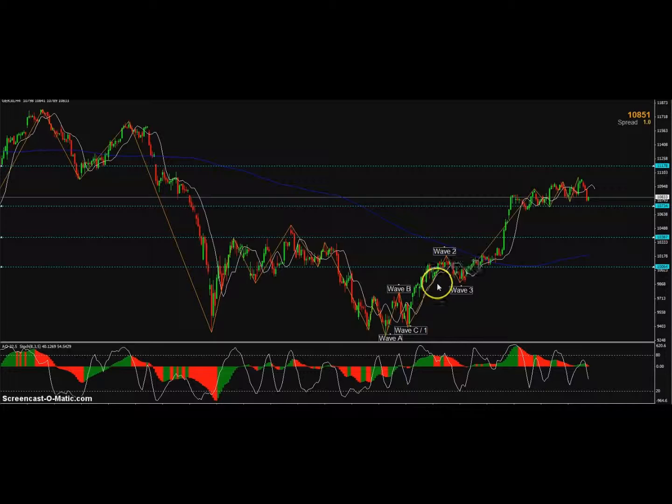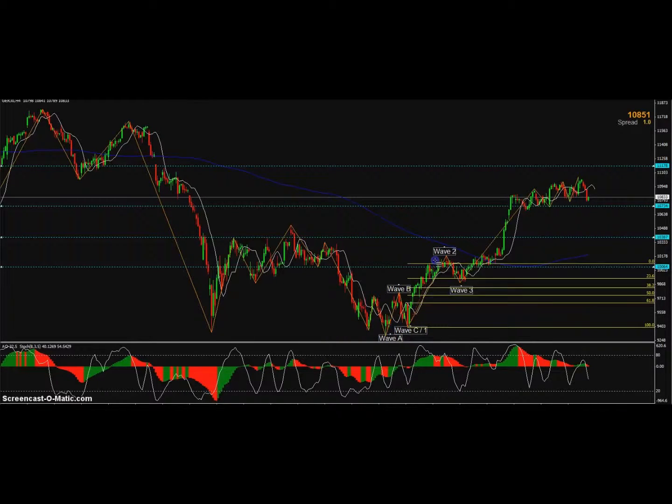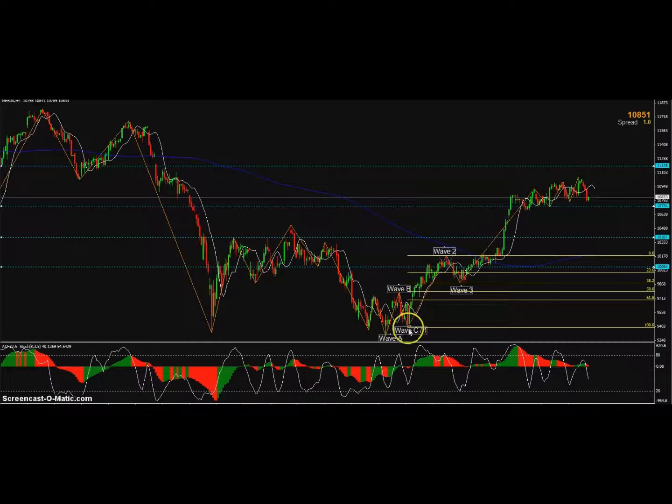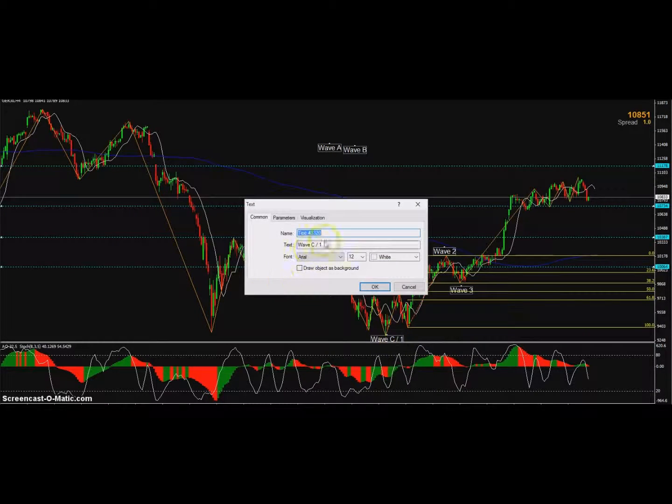The only thing I don't like about this one being a pullback for wave 2 is because a pullback hasn't really occurred enough. So if we grab our fib retracement tool and we draw that off what we thought might have been wave 1, wave 2, we want to see roughly a pullback to 61.8%. That's a nice decent pullback. So it's very likely that this wave cycle here is part of the wave 3 cycle that we've seen.